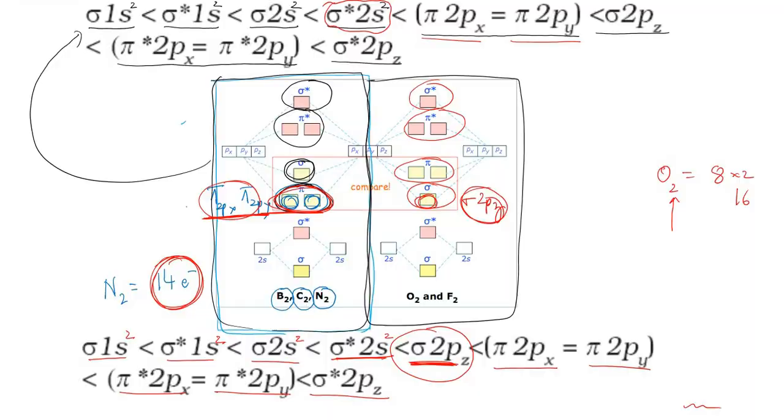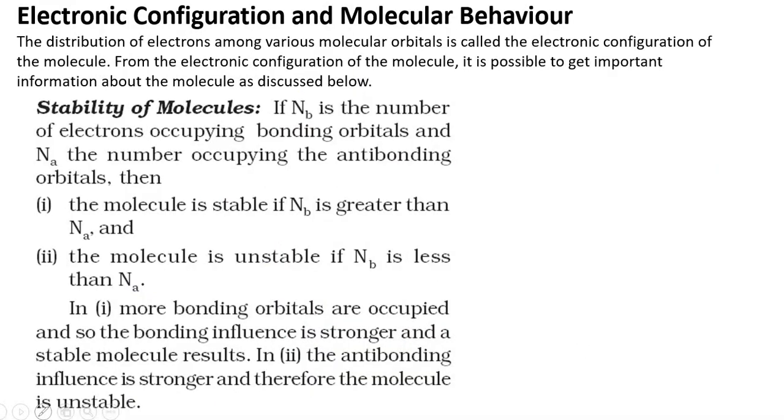Now let us move on to electronic configuration and molecular behavior, right? Very simple it is. And one more thing, students, the moment you come to molecular orbital diagrams of particular molecules, at that time you'll get a clear concept. Until then you just concentrate on what has been explained.